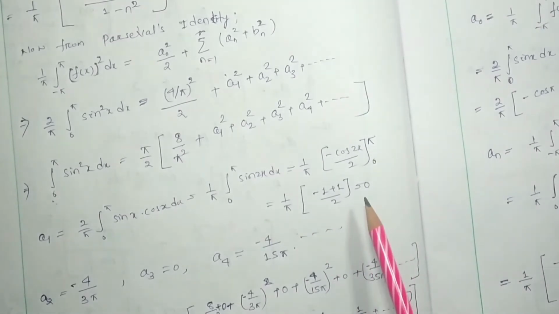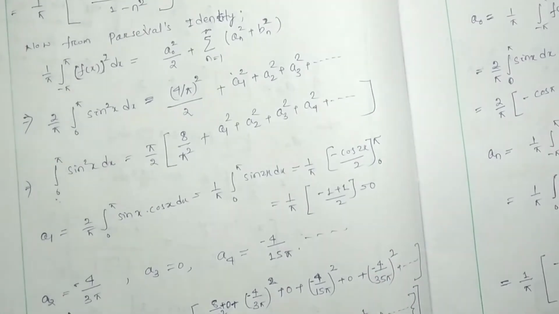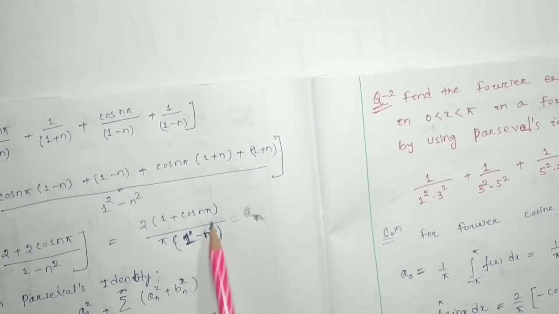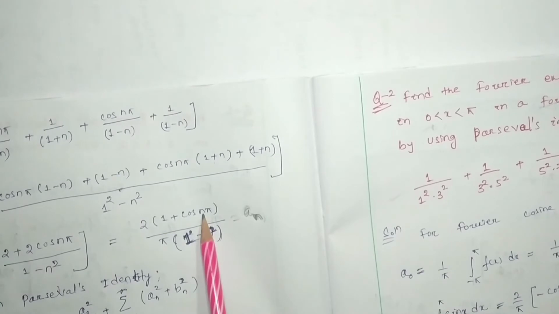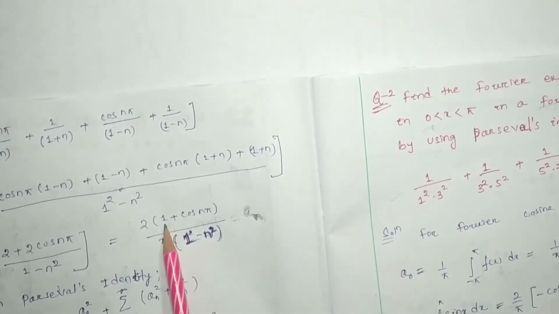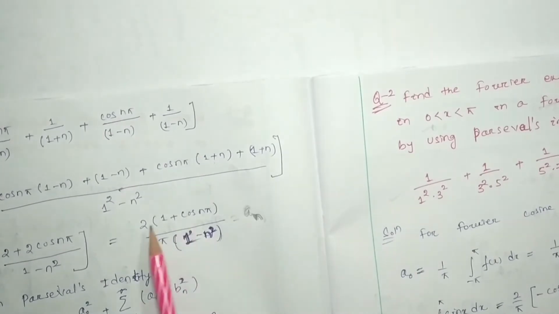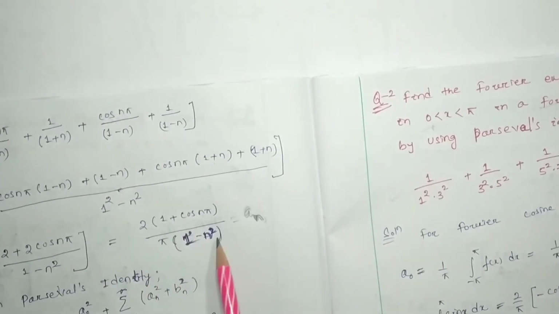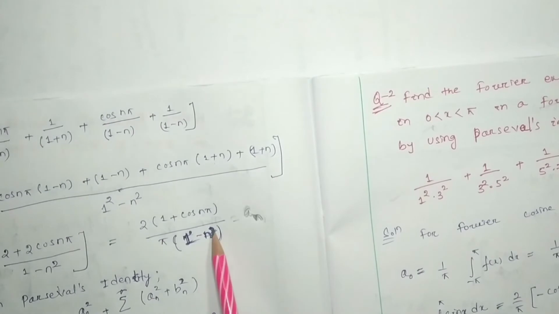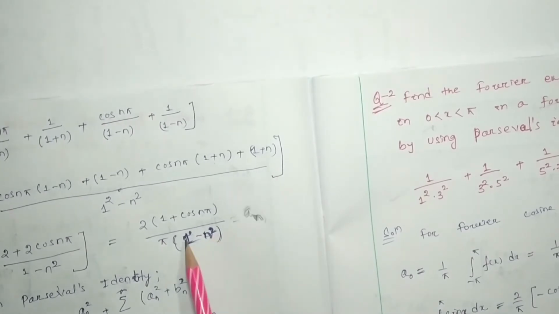Okay, a2, if we have to put 2, then it will be how much? cos 2 pi, cos 2 pi will be 1. So 1 plus 1, it will be 2. In the denominator, here we have to put 2, this will be 2 square, 2 square means 4, 4 minus 1, so it will be minus 4 by 3 pi.